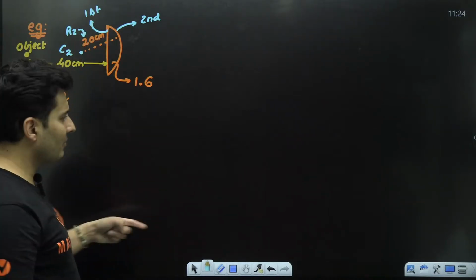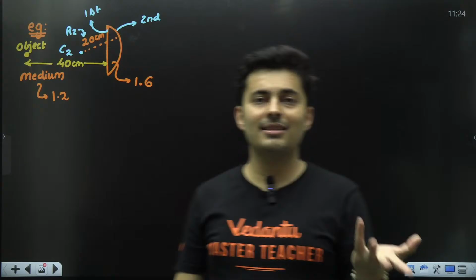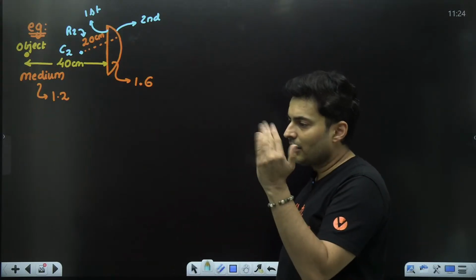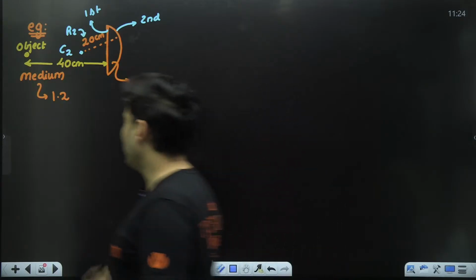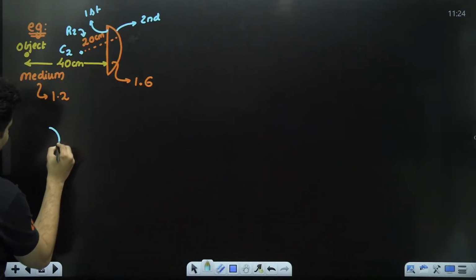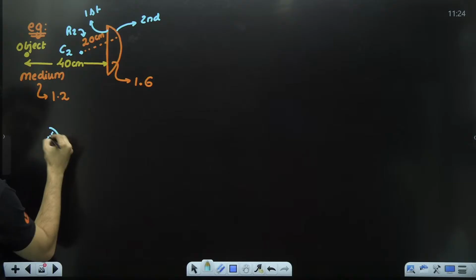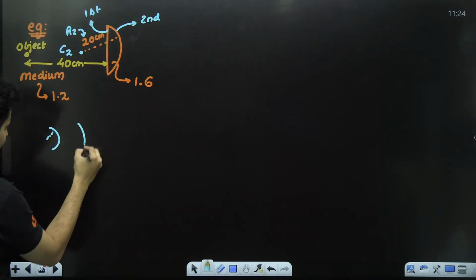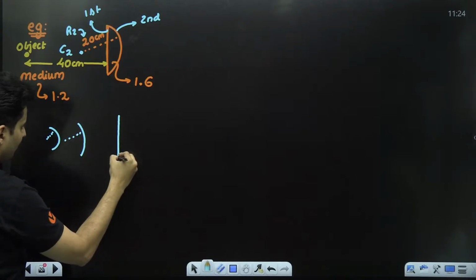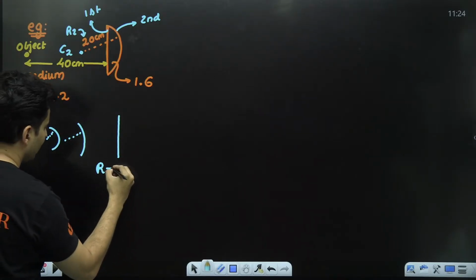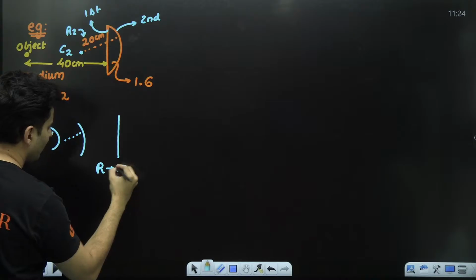But for the first surface, where is the radius? Where is the center? Because it is not even curved. So what should you take? Let me tell you that when something is curved more, the radius is less. As it curves less, the radius becomes more. And when something becomes flat, the radius becomes infinity.